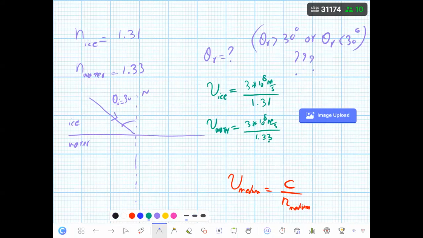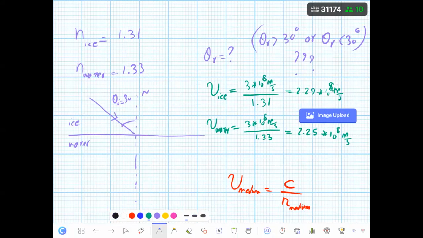Let me calculate this. 3 divided by 1.31 is 2.29, so 2.29 times 10 to the power of 8 meters per second. And 3 divided by 1.33 is 2.25 times 10 to the power of 8 meters per second.